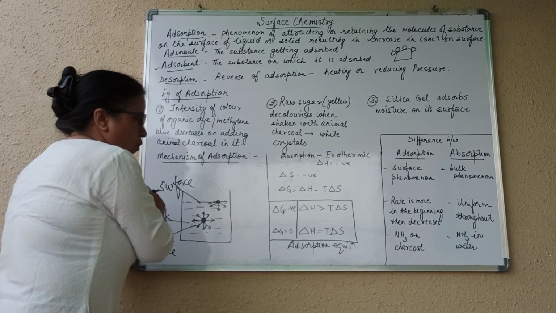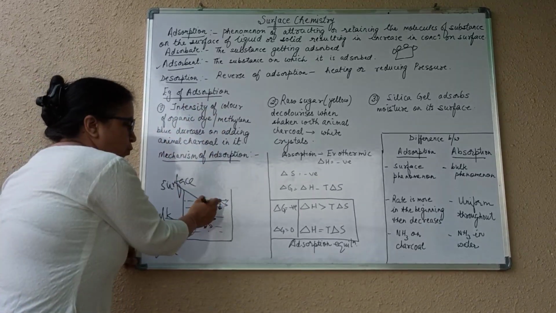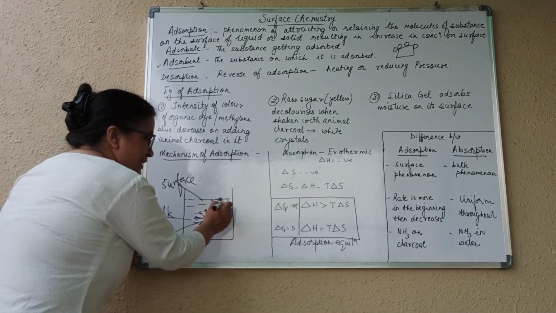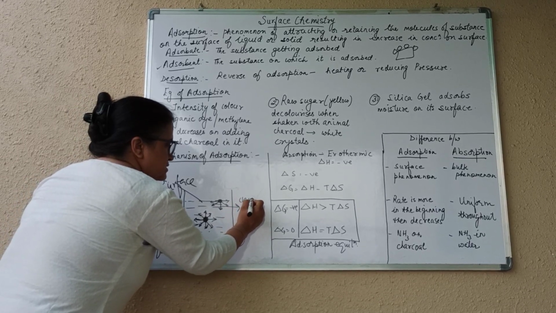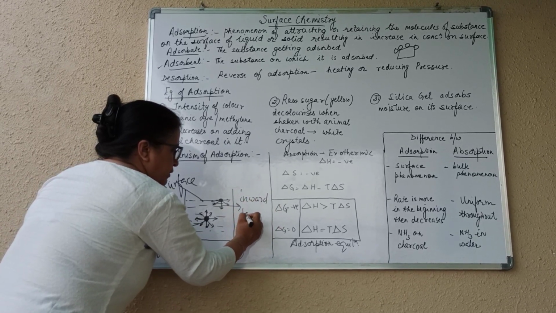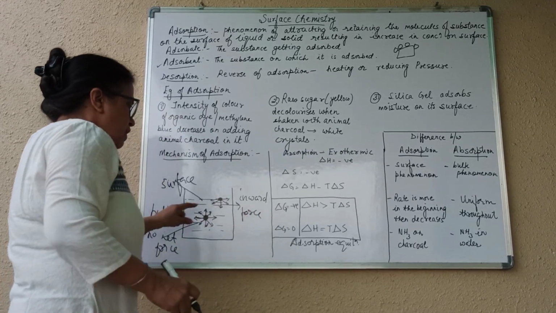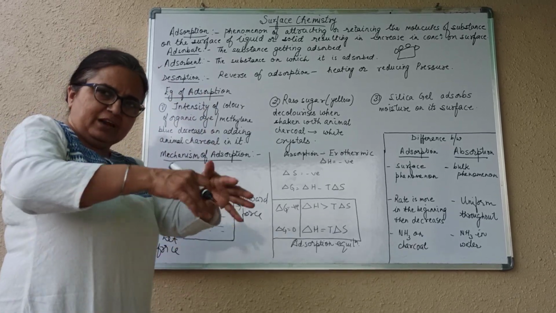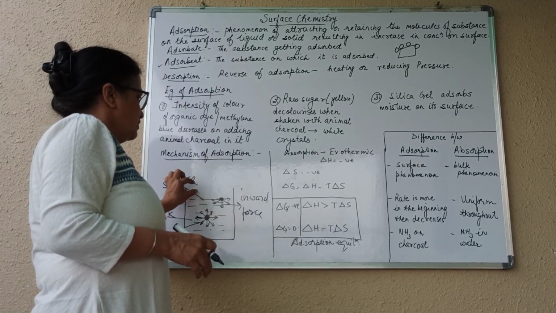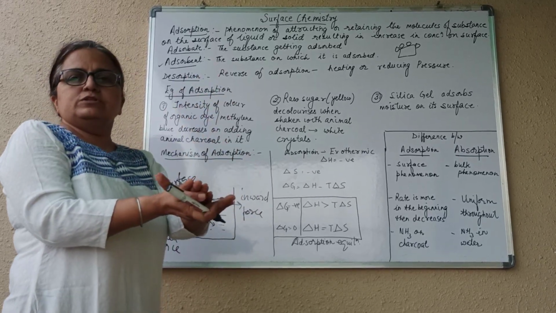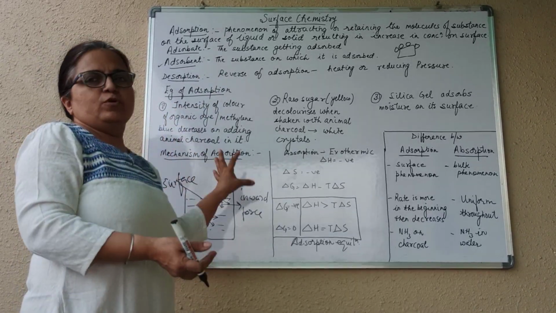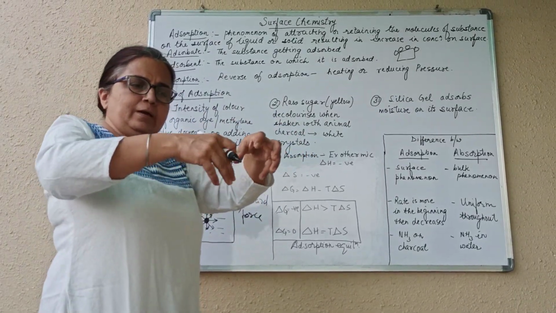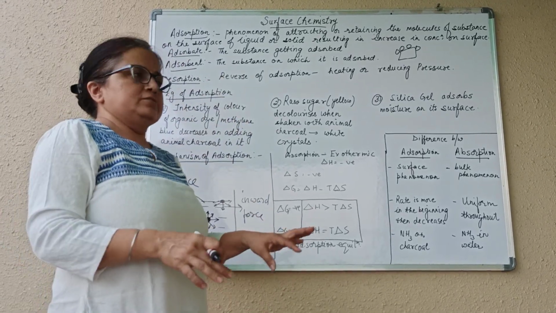Whereas this particle on the surface is pulled only by the molecules present below it. So it has a net inward force. The molecules present on the surface have a net inward force. Anything that comes in contact with it gets attached onto the surface. So this is the mechanism of adsorption. The residual forces on the surface are the main cause why adsorption occurs.